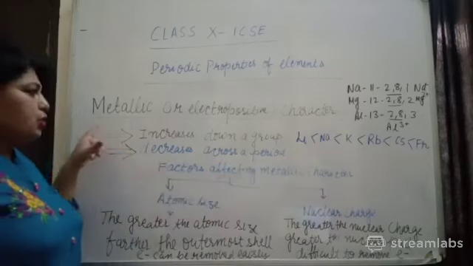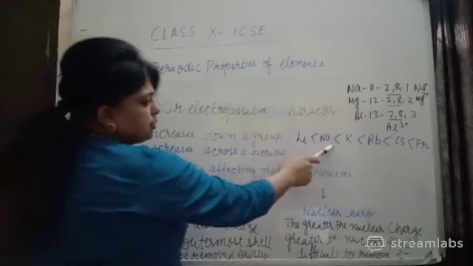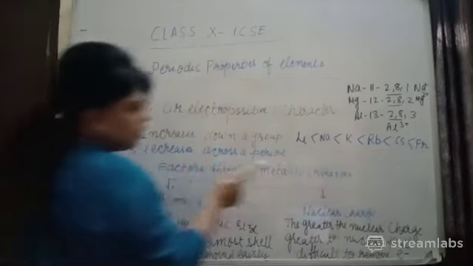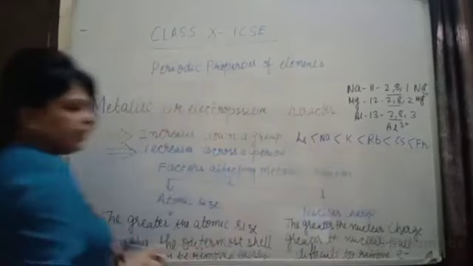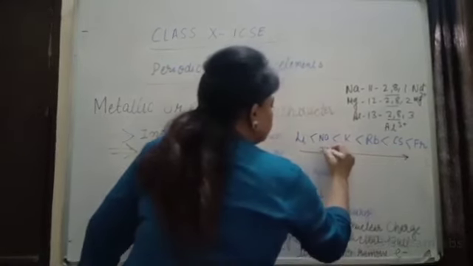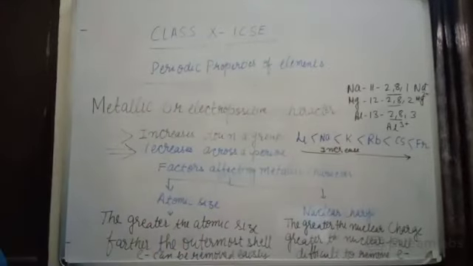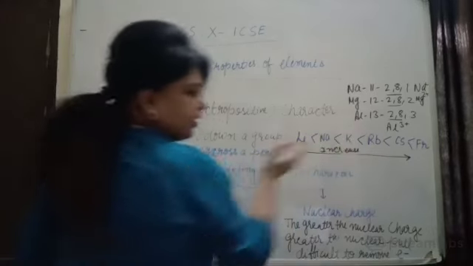I told you when you move down a group, it increases. Lithium, sodium, potassium, rubidium, cesium, and francium. You can see there is what trend? It is in increasing order. So it increases. So why is it increasing? Because the number of shells is increasing.